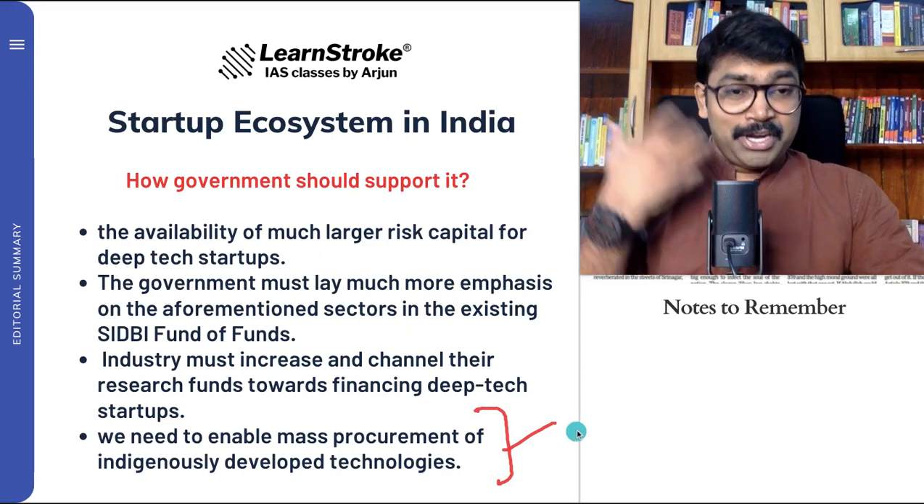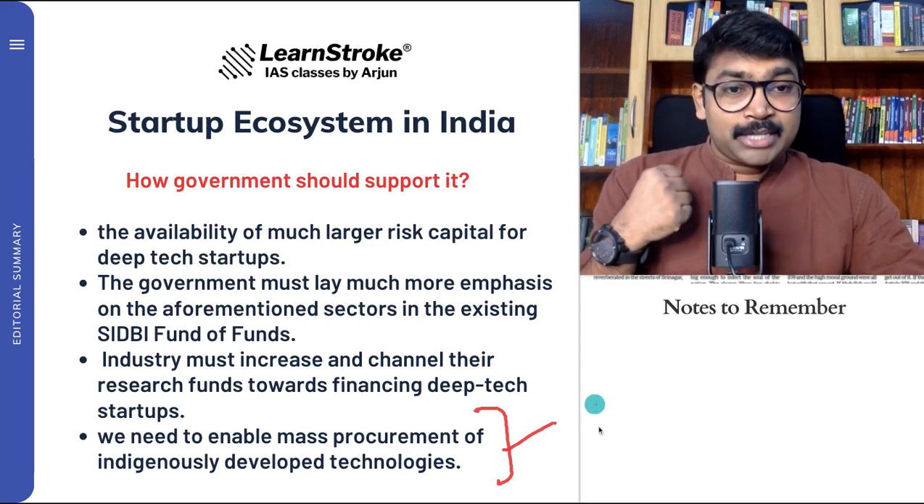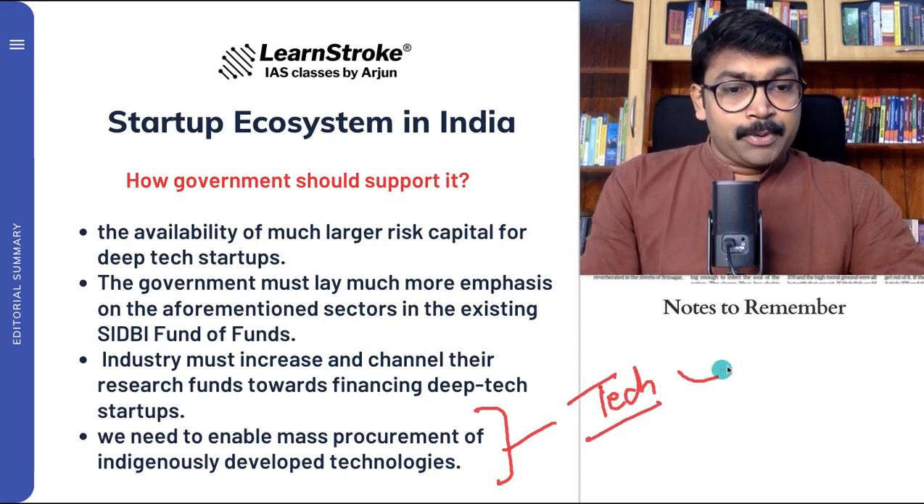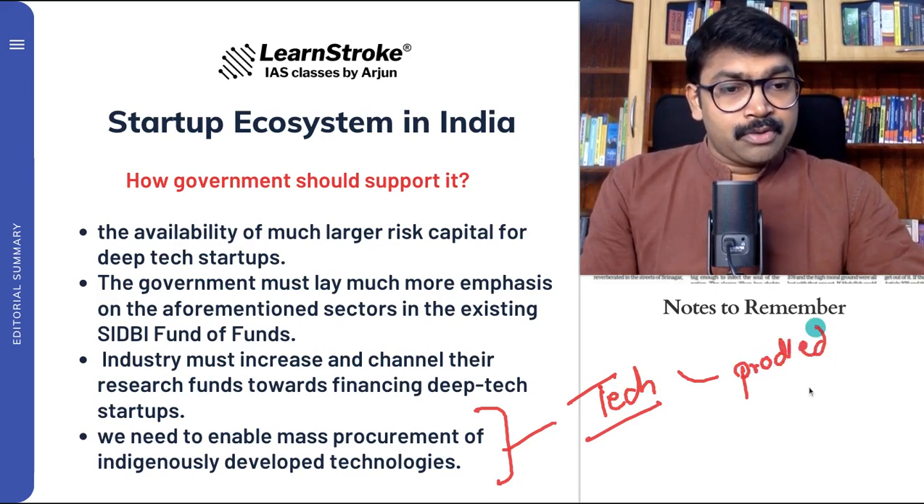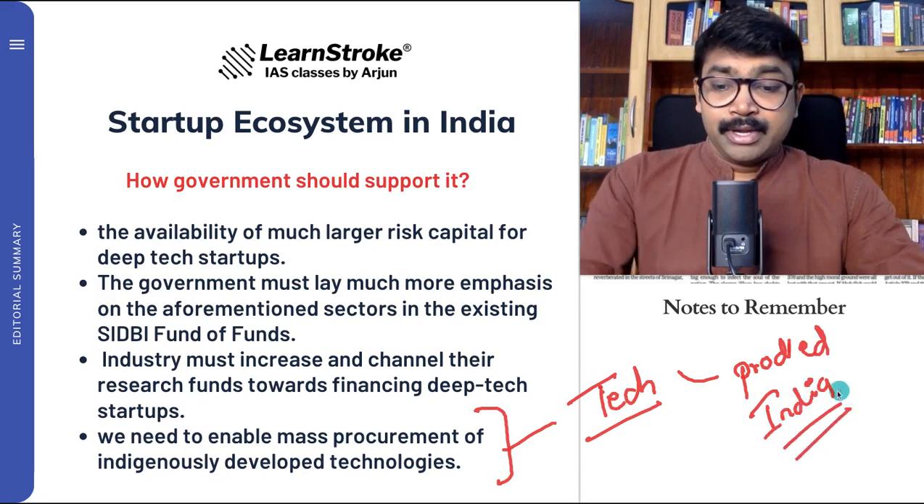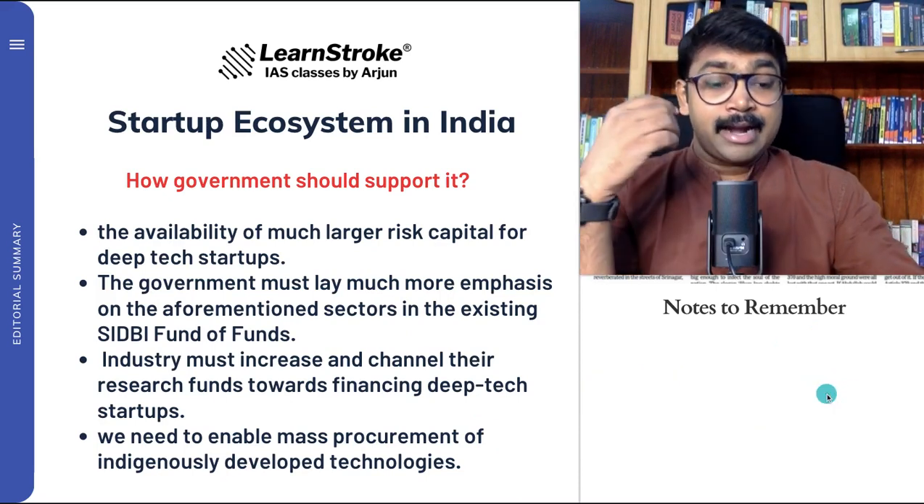So we should actually have an idea where we should buy or procure technologies that are domestically produced, which are indigenously produced in India. Tech produced within India. So this is also very important for the majority of the things. So these are the important aspects regarding the deep tech startups.